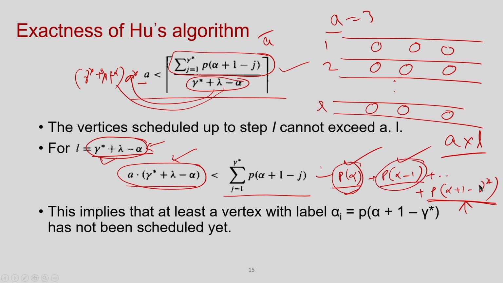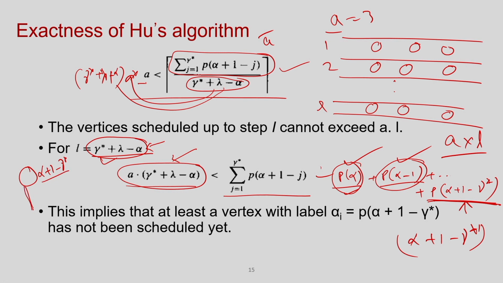Since the number scheduled is less than this, I can safely assume that at least one node with level alpha plus 1 minus gamma star is still to be scheduled. So, that means I have a node whose level is alpha plus 1 minus gamma star that is not scheduled yet. So, what does this level mean?